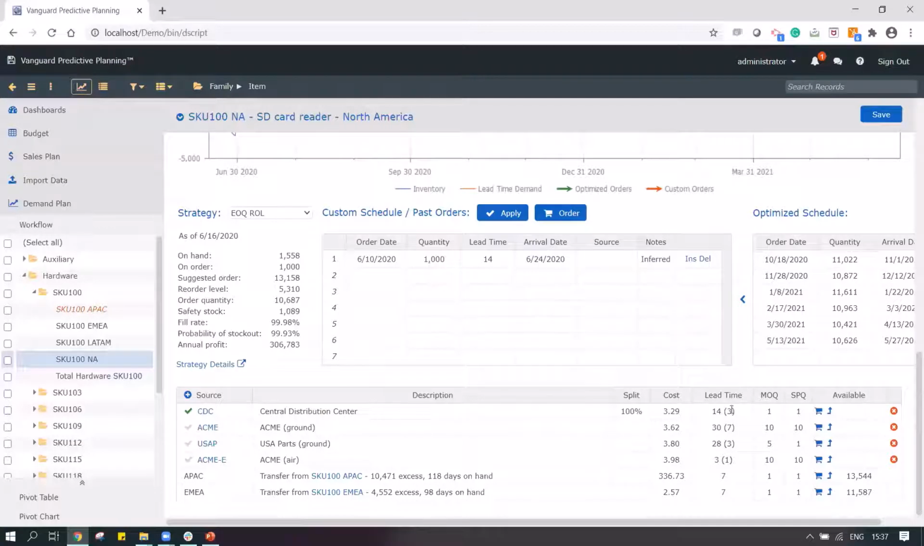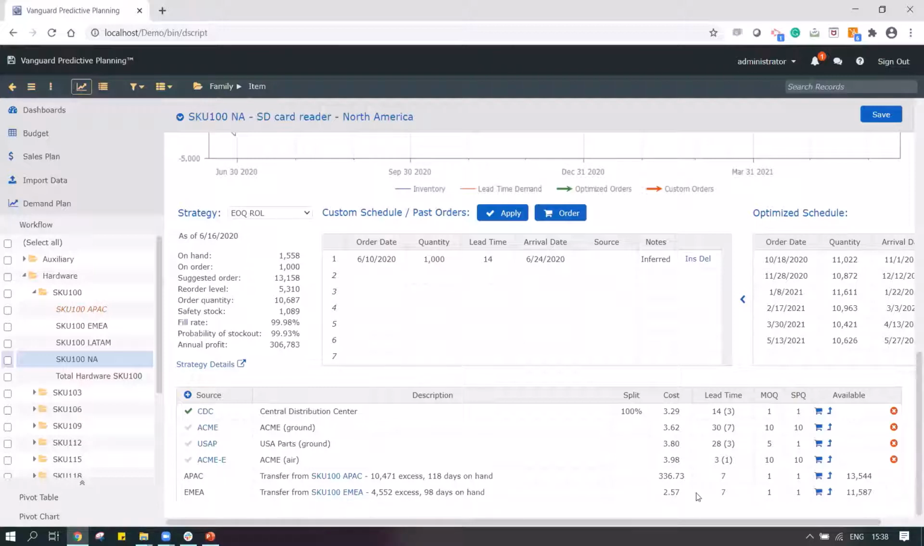In this case, the central distribution center is going to supply me the products in 14 days with a lead time deviation of 3. But there are other suppliers. I have another supplier, Acme, where I can get the product within 3 days, and the cost of procuring the product is only 3.98. The difference is not very high. So I can take a call whether I want to get the product from another supplier, or shuffle the product from another location. Maybe I want to shuffle the product, in this case, from EMEA.